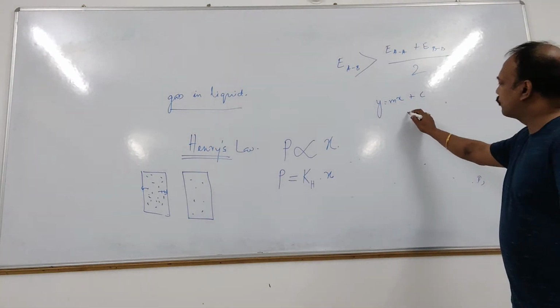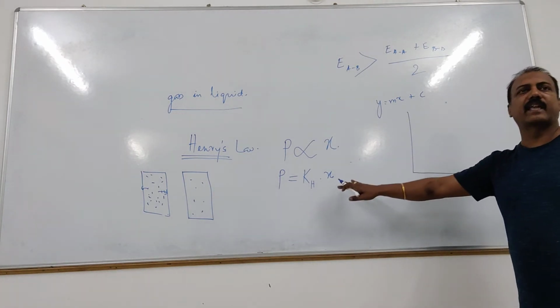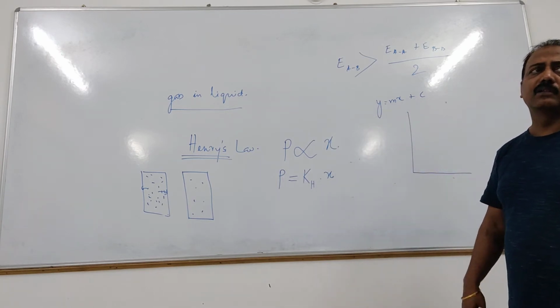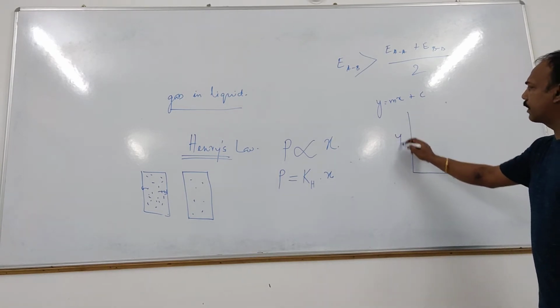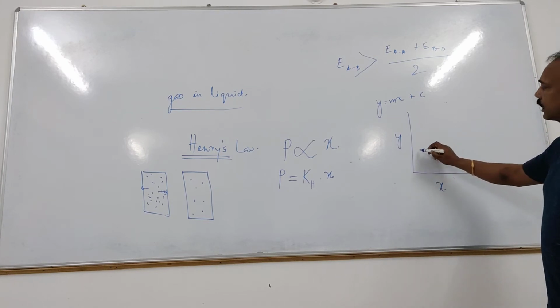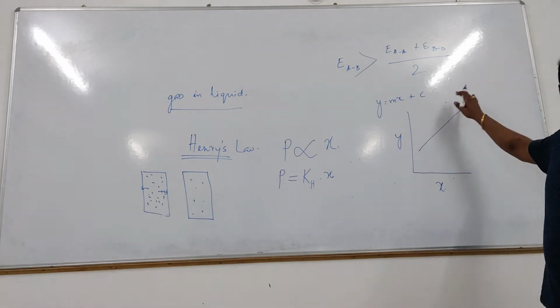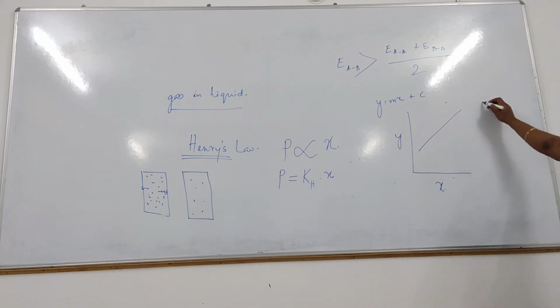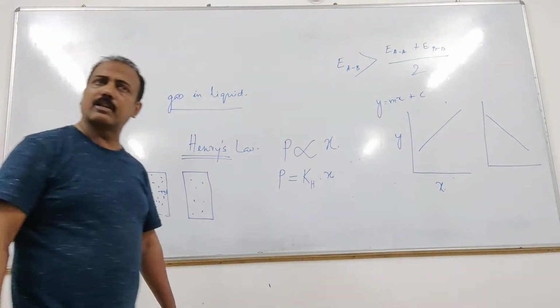The straight line can be of two types. Whatever I am saying, please understand it, because I could have finished it by saying just one line, but I won't. It will all be required for you for the next topics, next chapters even. So there are two types. Here y you are plotting, here x you are plotting. The straight line can be like this, where the value of y is increasing with the value of x. Another way, the straight line can be like this, where the value of y is decreasing with the value of x.